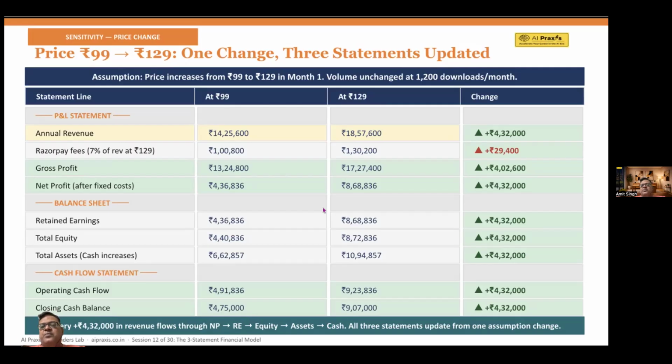Now look at the cash flow impact. In the operating cash flow, 491,836 has now increased to 923,836. There's an increase of 4,32,000. So closing cash, it was earlier 4,75,000. Now the closing cash is 9,07,000. So this 4,32,000 rupees is actually getting added everywhere, right? So one change adds this to revenue, net profit, retained earnings, equity, assets, and cash,